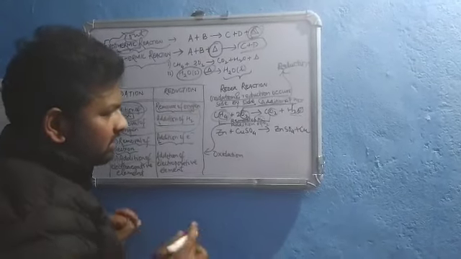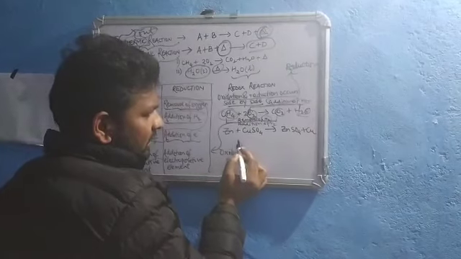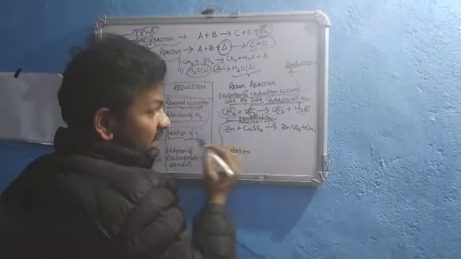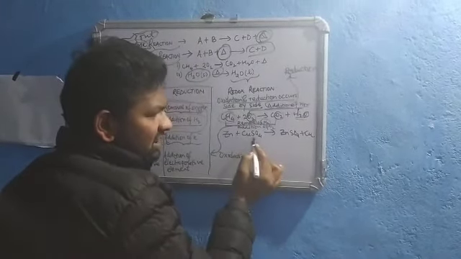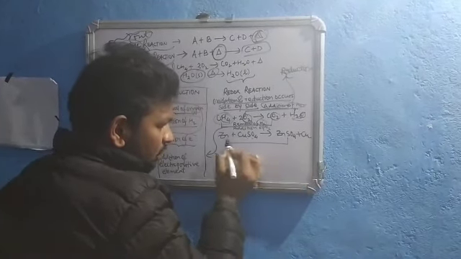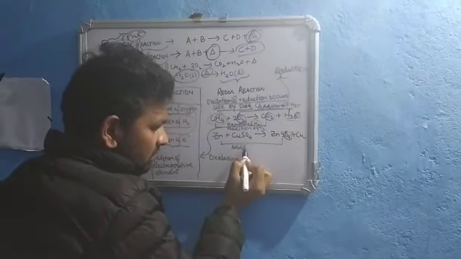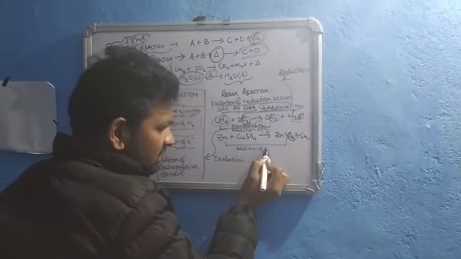Actually all the reactions are redox in nature. Similarly, let us consider another example: zinc plus copper sulfate, a displacement reaction. Hope you remember, zinc displaces copper. In this case oxygen is being added to zinc.